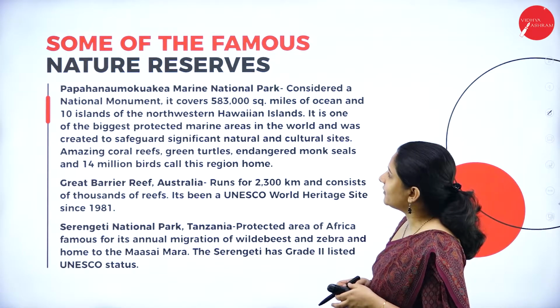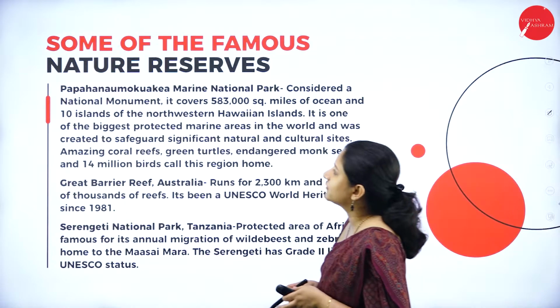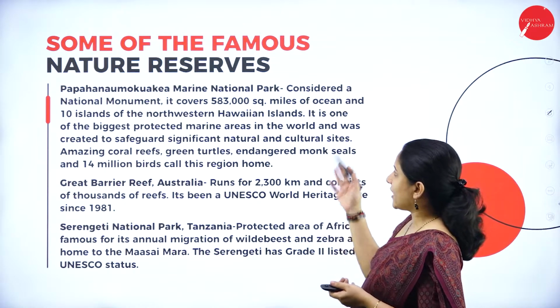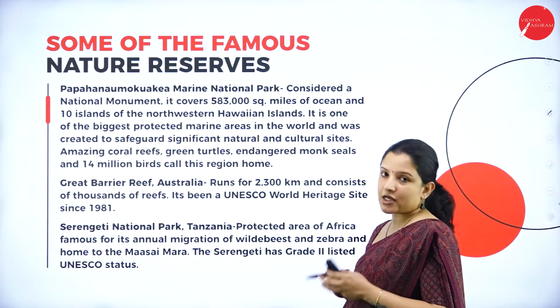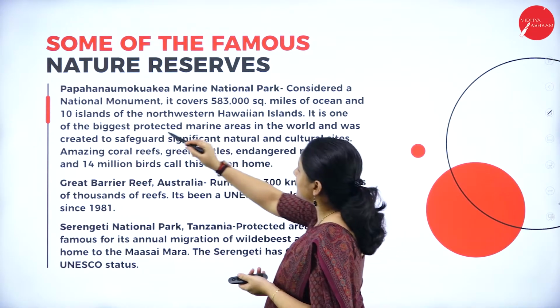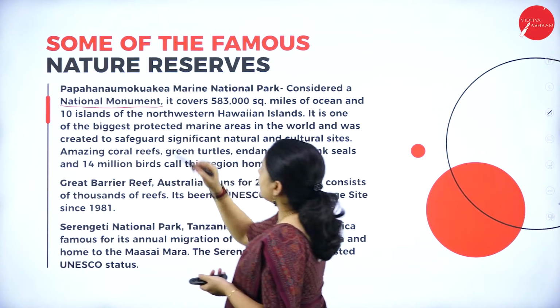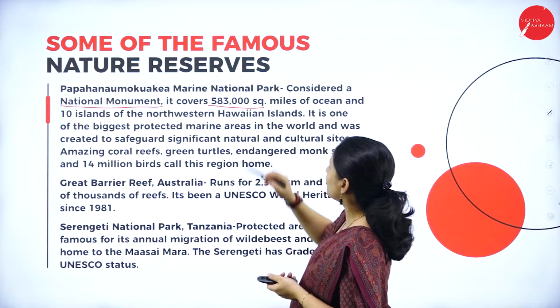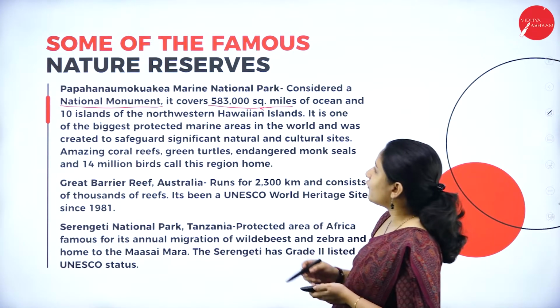Apart from that, there is also one more nature reserve called Papahanaumokuakea Marine National Monument, and it spreads over an area of 583,000 square miles of ocean.